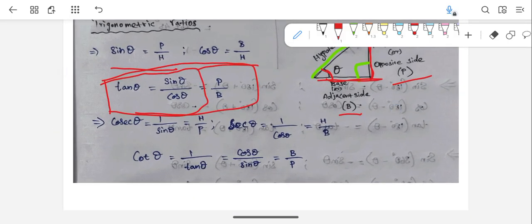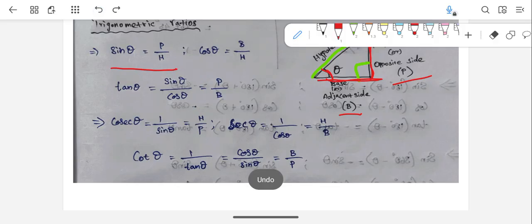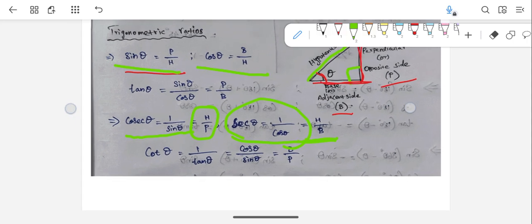Another set of three ratios are cosecant theta, secant theta, and cot theta. I hope you are familiar with these as well. Cosecant theta is the reciprocal of sine theta, 1 by sine theta. Because sine theta is p by h, cosecant theta is h by p. Similarly, secant theta is the reciprocal of cos theta, 1 by cos theta, and because cos theta is b by h, secant theta is h by b.